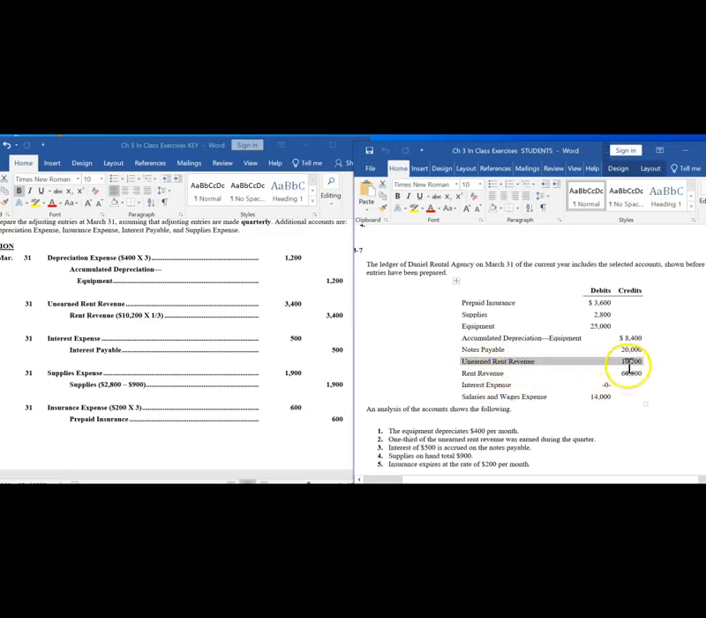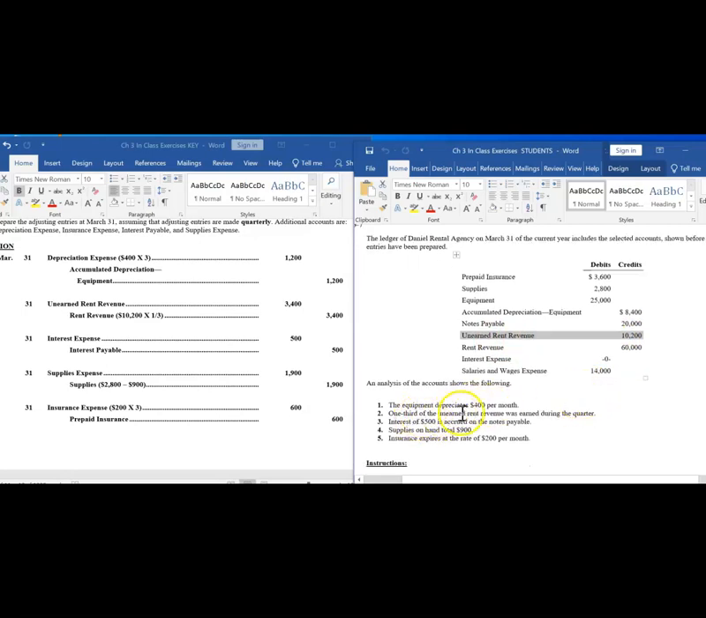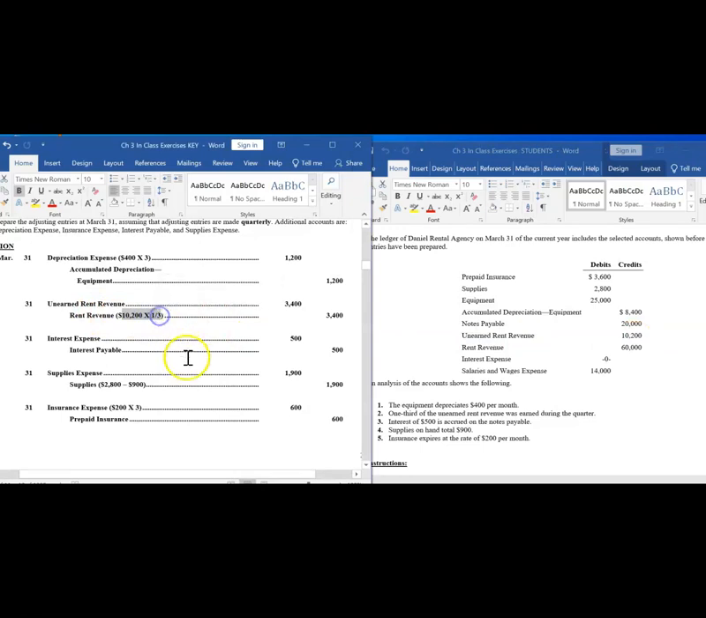We still show a liability of $10,200 in the general ledger. However, 1/3 of that unearned rent revenue was earned. In other words, we provided the service, we paid off 1/3 of that revenue. That means that 1/3 of the $10,200, or $3,400, is no longer a liability.